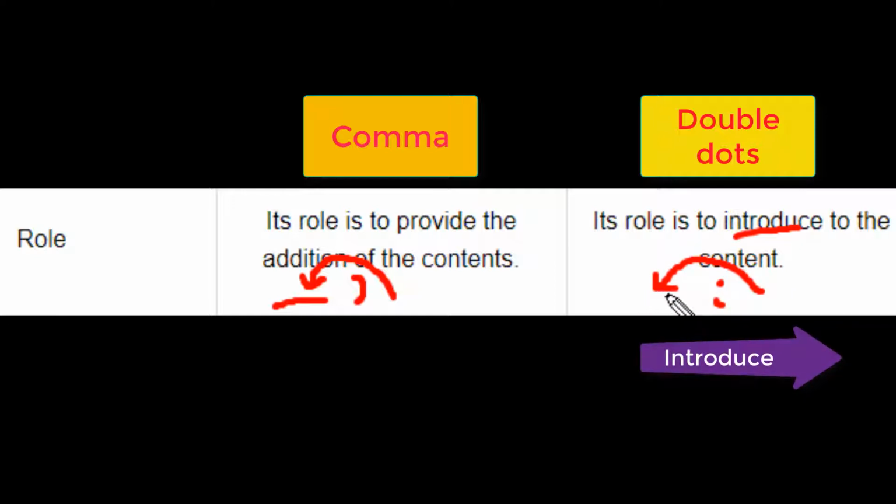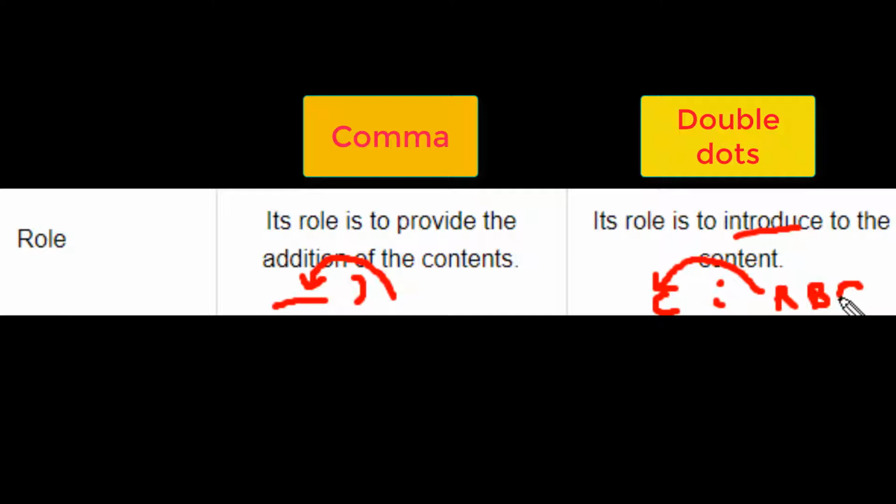I like colors. Let me introduce you to the colors I like: red, blue, and green. I like Mr. Chung, comma, a man from Hong Kong. A man from Hong Kong is slowing you down and not giving you anything new. It's defining the word that's right before that. So remember, a comma is going to provide additional information, and a cosmic double dots will introduce what you're talking about in the second part.